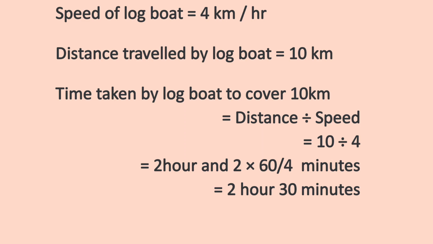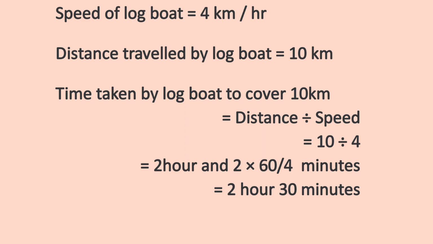So what I need to do: in the quotient I have 2, so that will be 2 hours, and the remainder 2, which is not divisible by 4, will be multiplied by 60 so that the hour converts into minutes. And 2 multiplied by 60 divided by 4 will give you 2 hour 30 minutes.